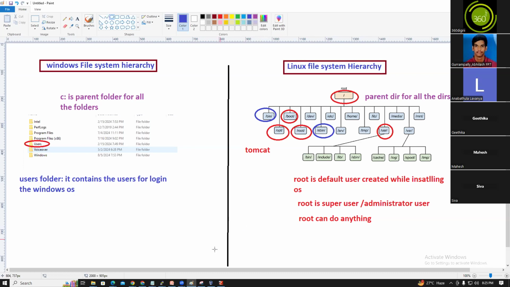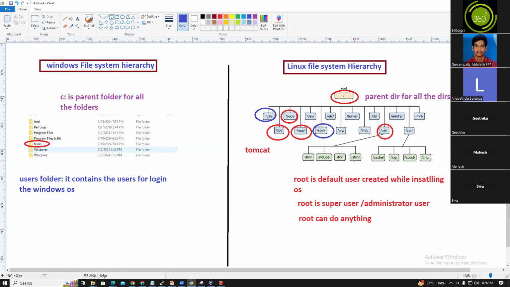Normal users are something like Hari, Abhilash, Lavanya, Geetika, Mahesh, Siva. So these all are the normal users, right? So who is the administrator user? The root user is the administrator user. The administrator root user can access sbin and bin, but a normal user can access only bin commands.